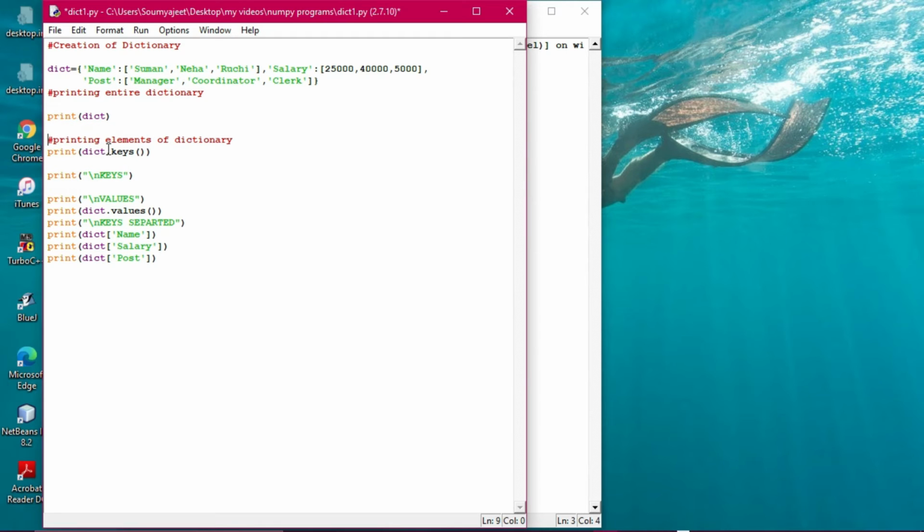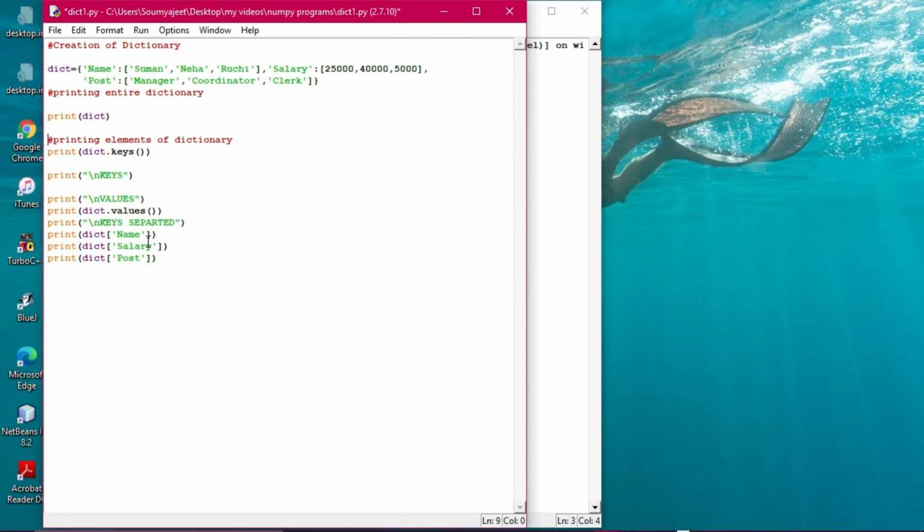First of all, dict.keys means all the keys will be printed, which are name, salary, and post. Then the dictionary values will be printed. There is a set of values: for name three values, for salary three values, and for post, manager, coordinator, clerk, also three values. One thing is true, that the number of values and the keys should be equal.